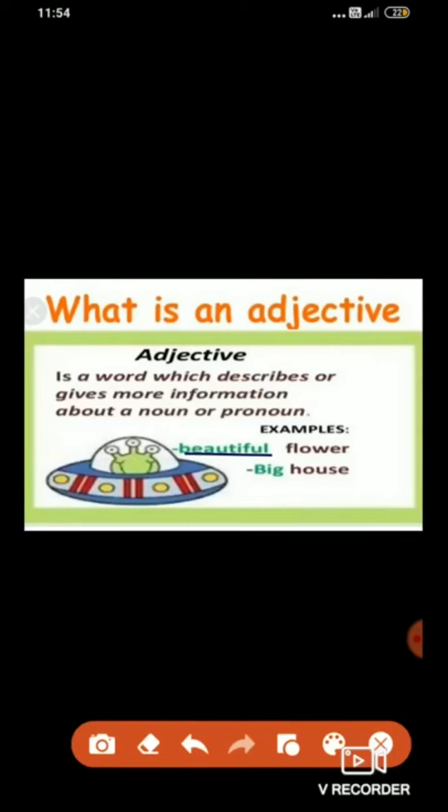Second example, big house. House is a noun because it is a name of a thing. But the word big is an adjective. Why is it an adjective? Because it gives information or tells something more about the noun. And what is the noun here? House. House is a noun and big is an adjective. Understood what is an adjective? Very good. Now let's come back to our topic, degrees of comparison.